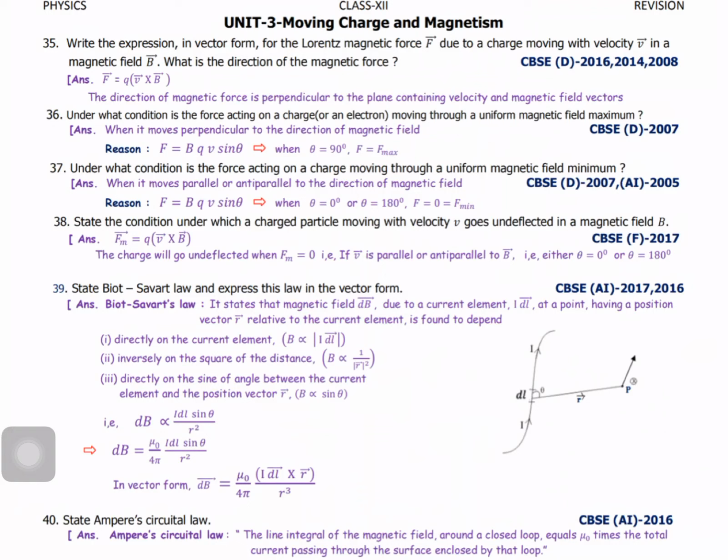If we combine the three points, we can write dB is directly proportional to IDL sine theta by R square.